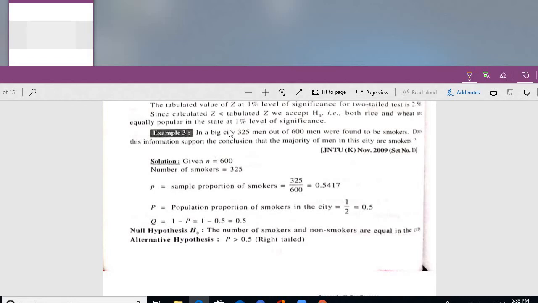This term majority is very, very important. So with majority, a right tail test we have to apply like this. Please note this point.